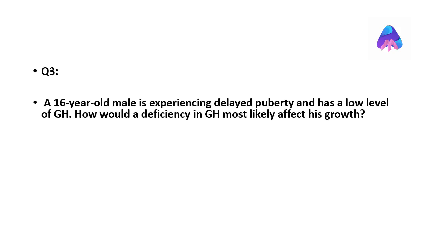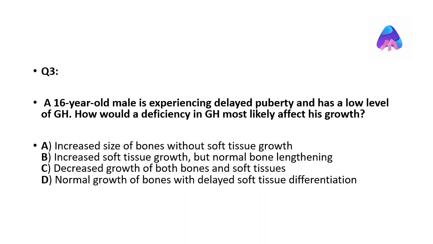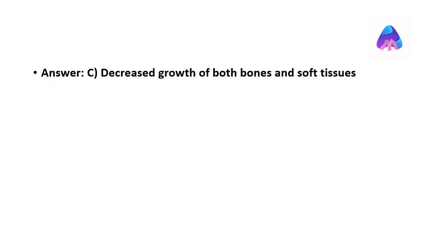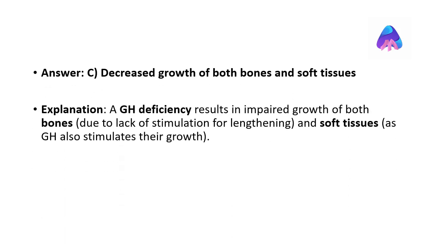A 16-year-old male with delayed puberty and low GH levels. How would a deficiency in GH most likely affect his growth? The correct answer is decreased growth of both bones and soft tissues. GH deficiency results in impaired growth of bones and soft tissues due to lack of stimulation for lengthening and growth.